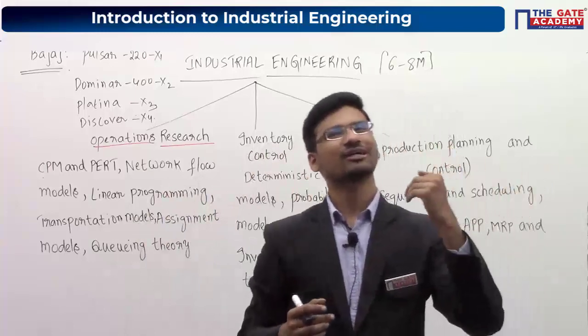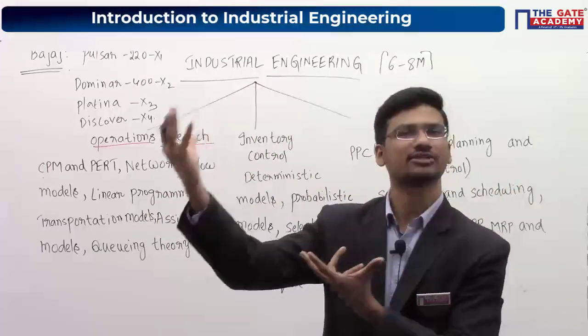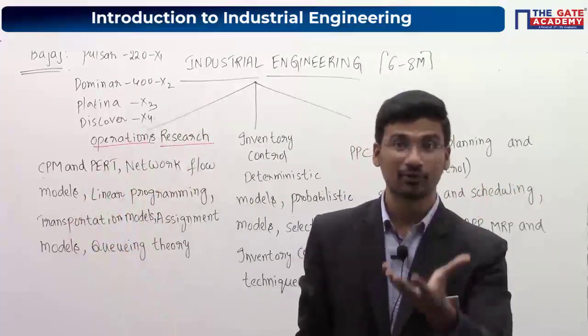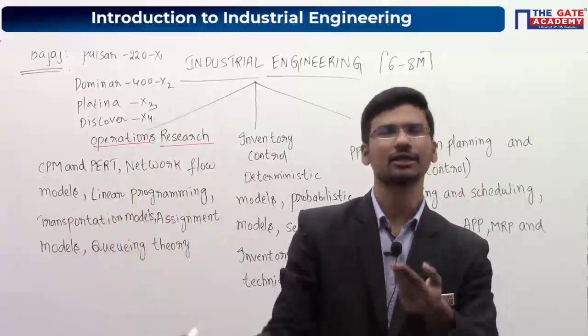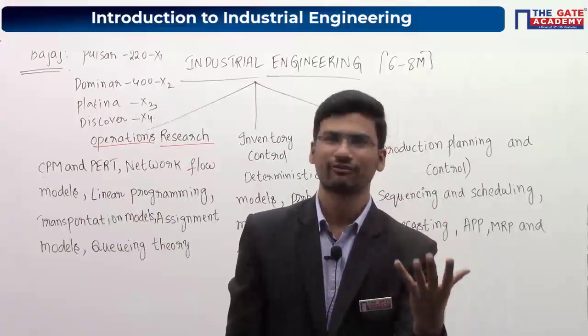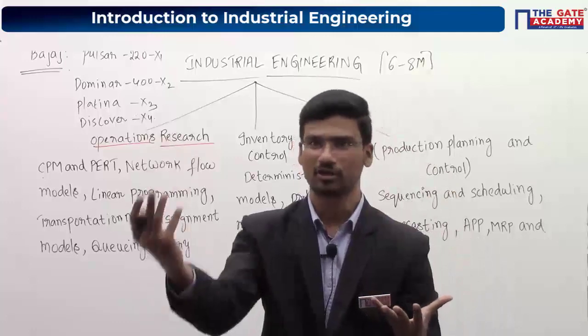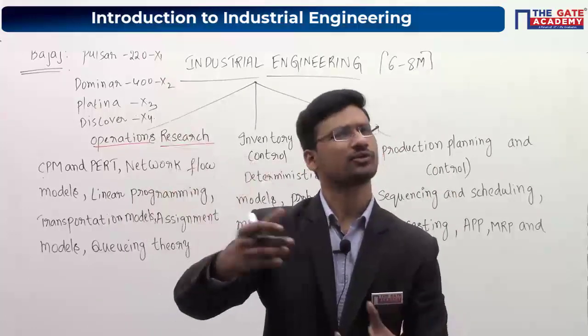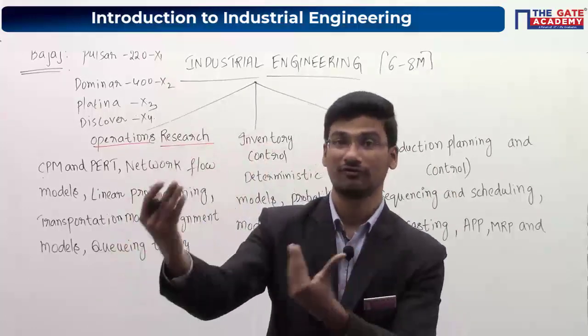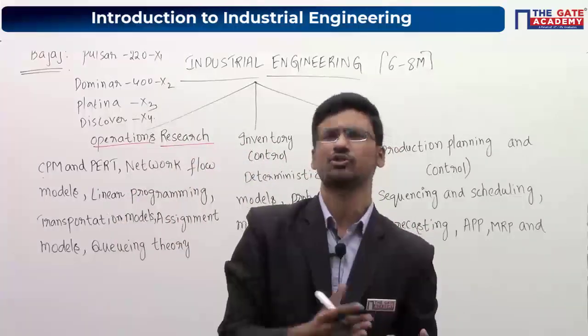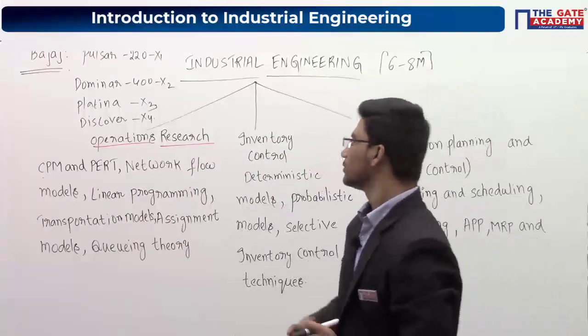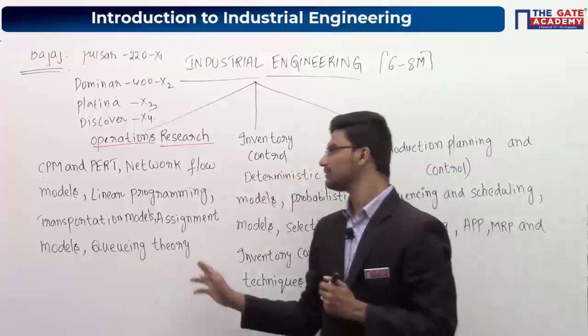Not only workers to machines. Let us say it is a software industry. Now you can assign some employees to the software projects. Each and every employee will be charging differently. So assign these employees to the projects in such a way that your total assignment cost, or the total wages which you are going to pay to these employees, should be minimum. To solve these types of problems, we will be using assignment models.